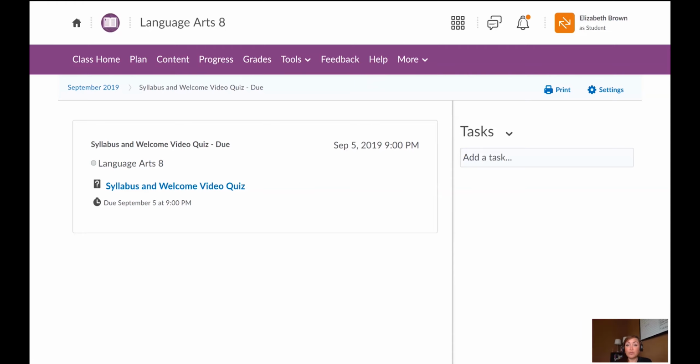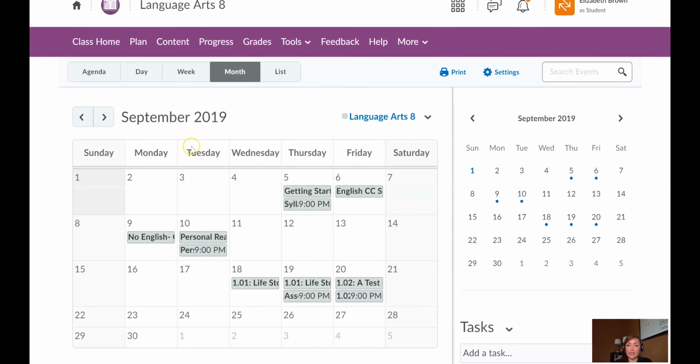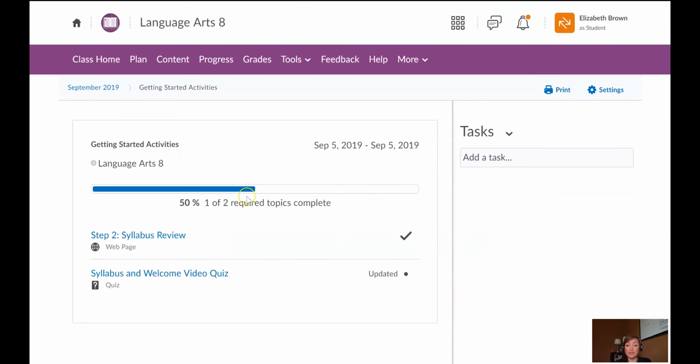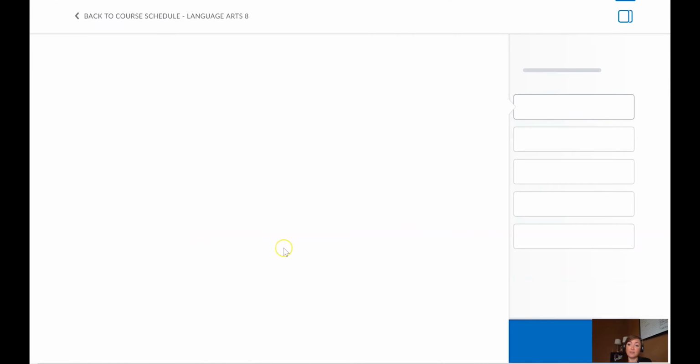Now you can go through the lesson. So I'm going to go back to the calendar. You can go through the lesson to get to the assessment as well. If I start at the lesson, which is what I recommend, is to start at the top of the lesson, click Next through the entire lesson, and then you will get here to the assessment. So once I click on the first activity, it will pull up that activity for me.